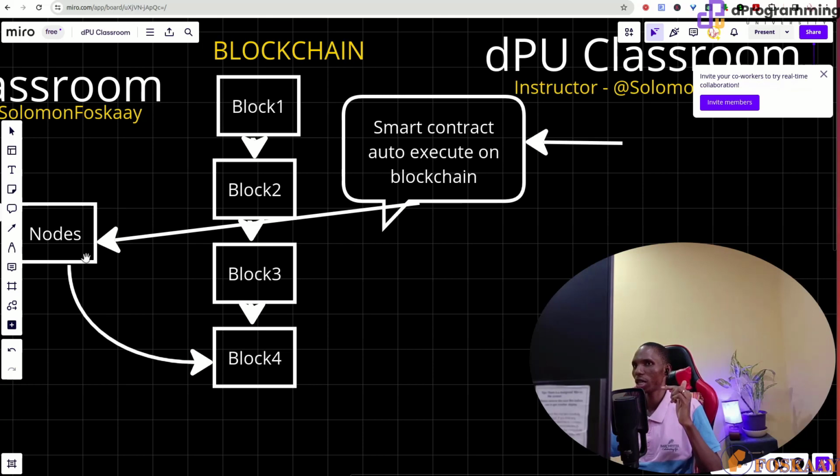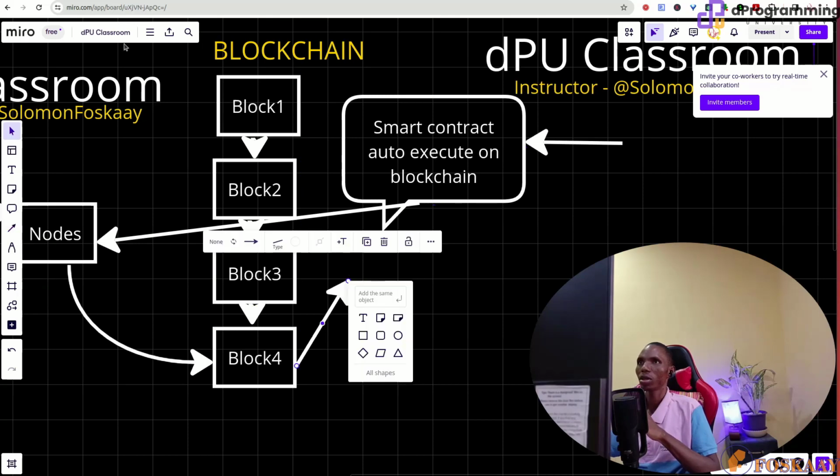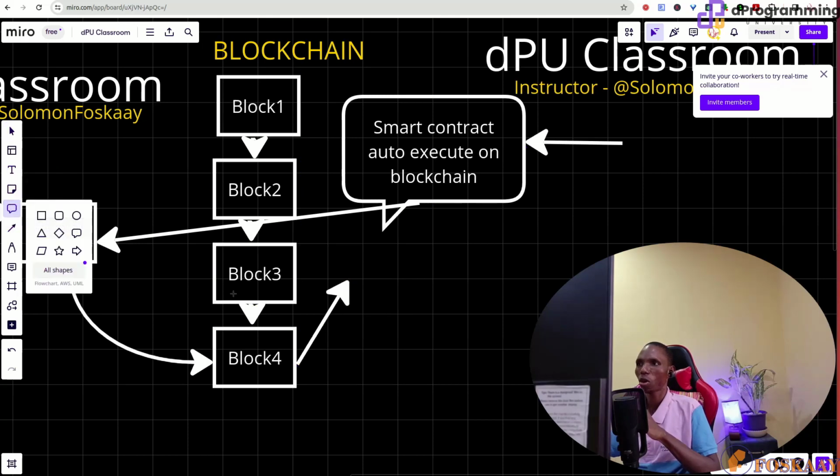You understand what I'm saying? Trigger this on the blockchain, which we have put money inside, and that money will then get triggered, and straight here it will get activated.